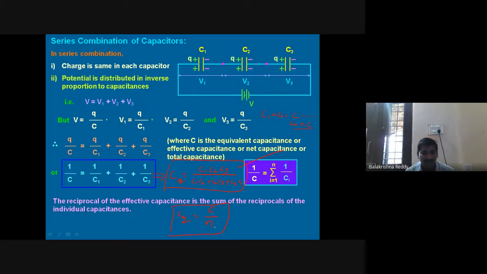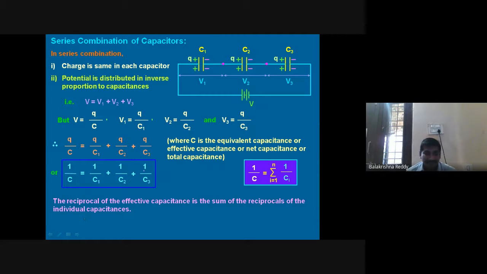C equivalent equal to C by N, when N number of capacitors of the same value are connected in series. For example, all the capacitors are 10 microfarad, 10 microfarad, 10 microfarad. Directly I will do C equivalent equal to C value, how much? 10, by how many are there? 3. 10 by 3. Whereas if you do with this formula also, you will get the same answer, 10 by 3 only. Right? So this is the way in series combination we will find.